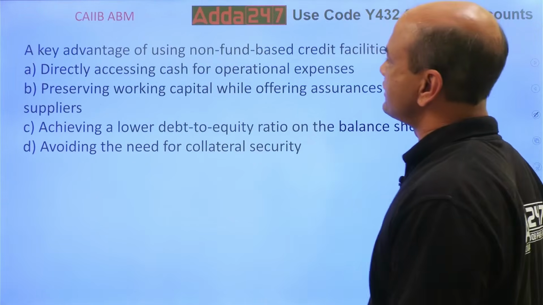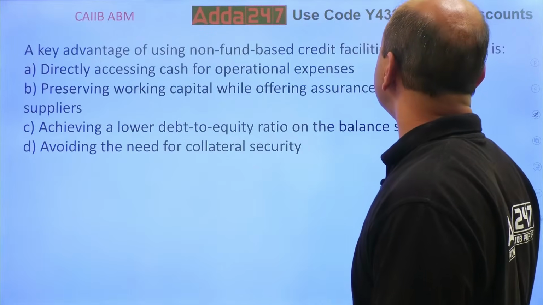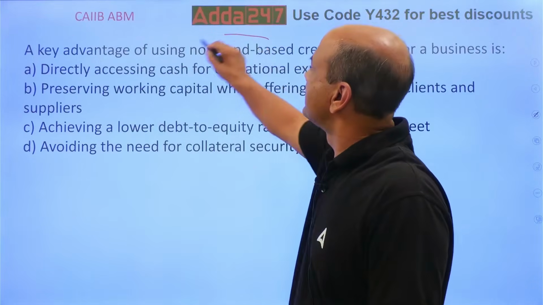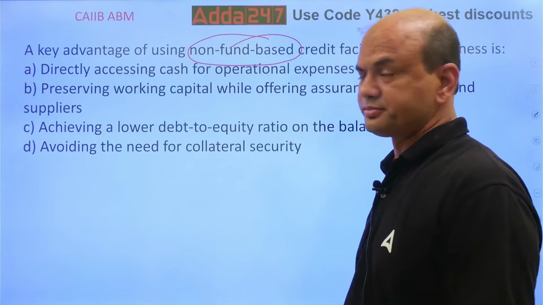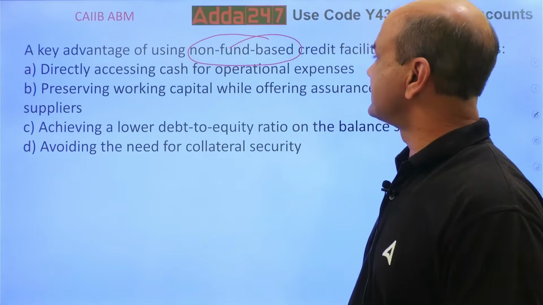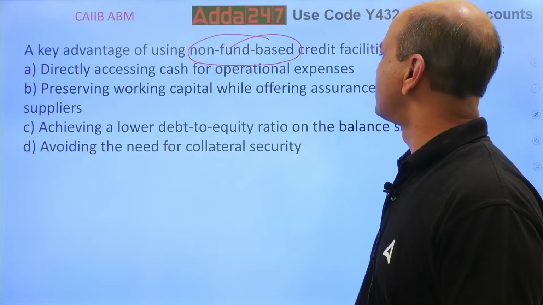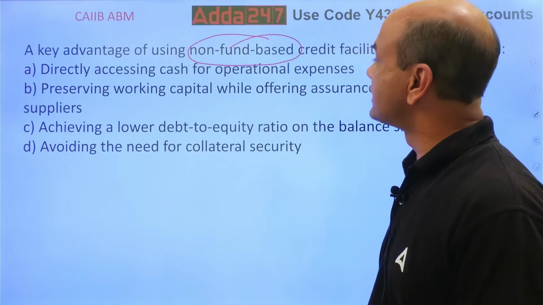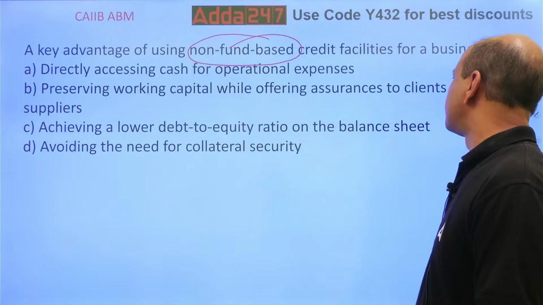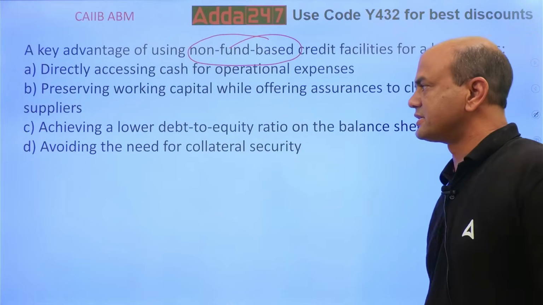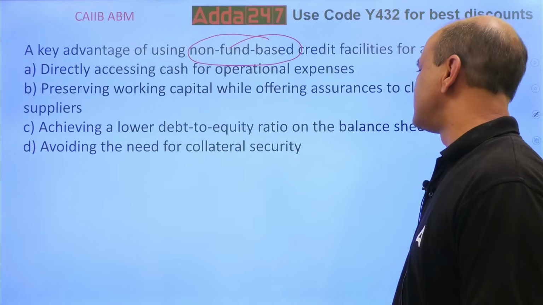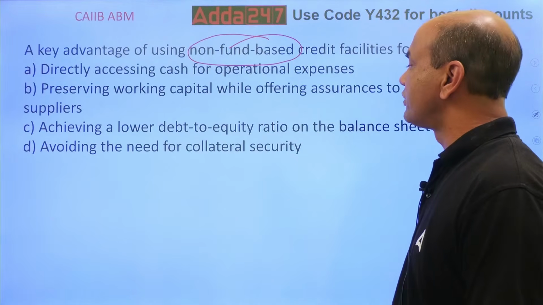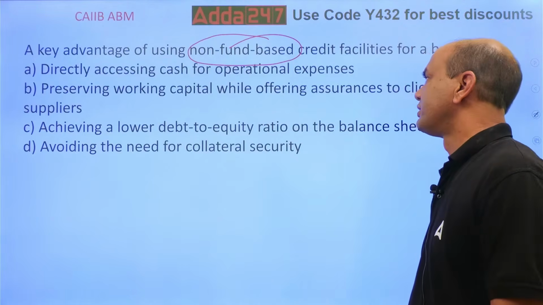A key advantage of using non-fund based credit facilities for a business. What is the advantage? For the customer, directly accessing the cash for operational expenses, preserving working capital while offering assurances to the clients and suppliers, achieving low debt to equity ratio on the balance sheet, or avoiding the need of collateral security.